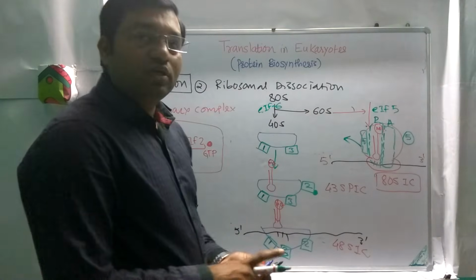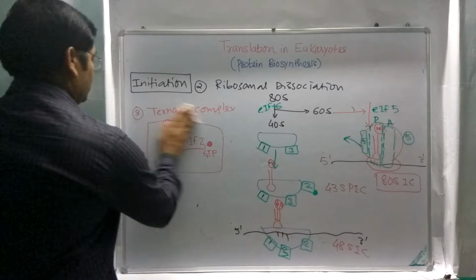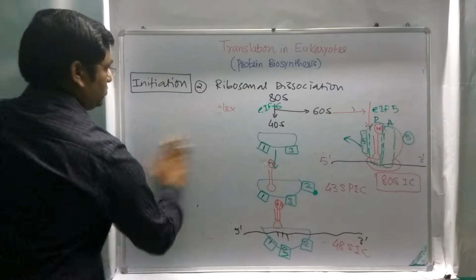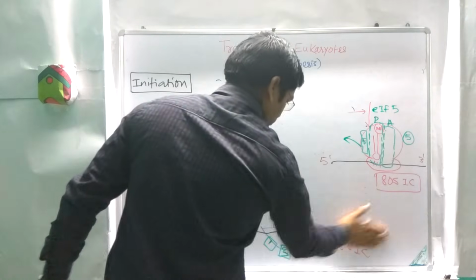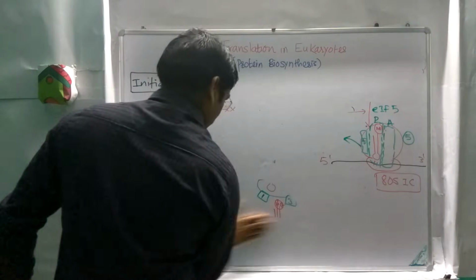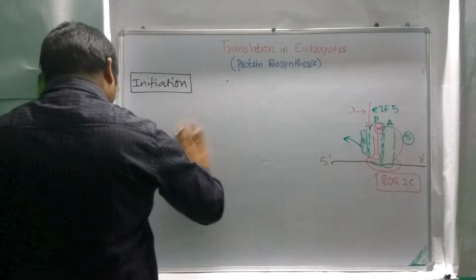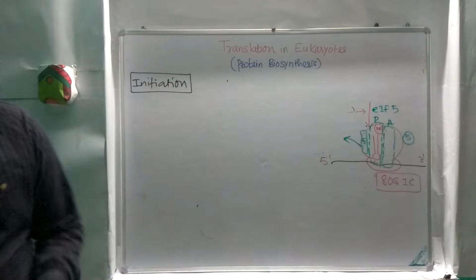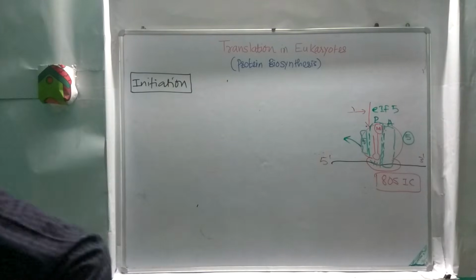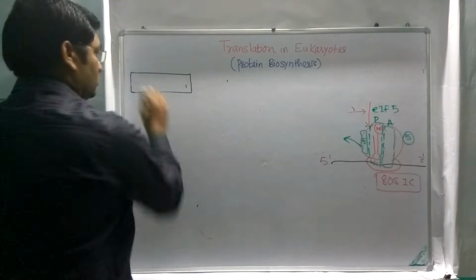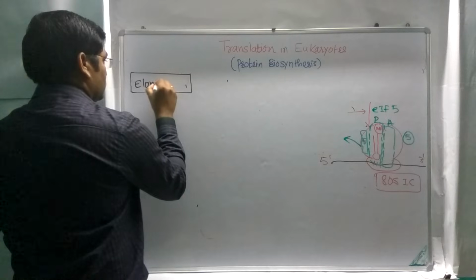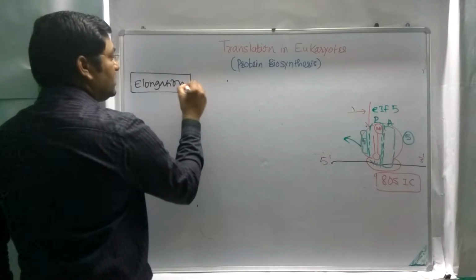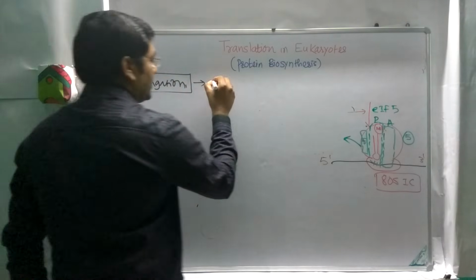Now we will discuss the elongation process. Elongation will be described in three steps.